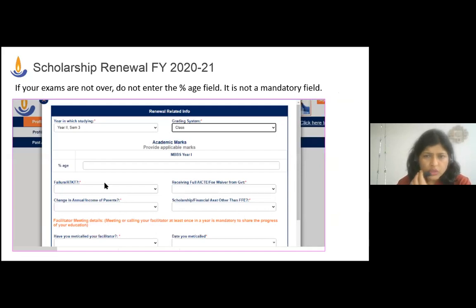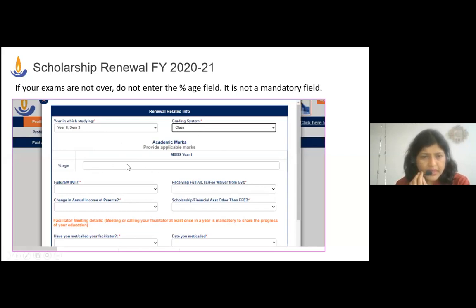So here I have shown a screenshot of how to create your renewal application. Under the year in which you are studying, even though your current year may not be over because of the pandemic, choose your next year, because your scholarship will be valid for the next year only. For example, if a student is still in first year MBBS and has to renew the application, choose year 2 sem 3. And please choose the grading system, class or CGPA, whichever is apt for you.